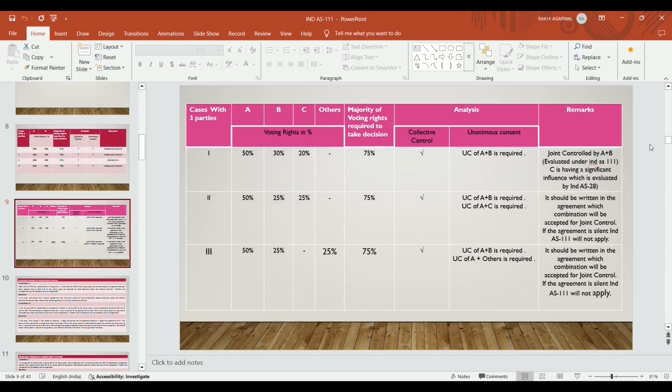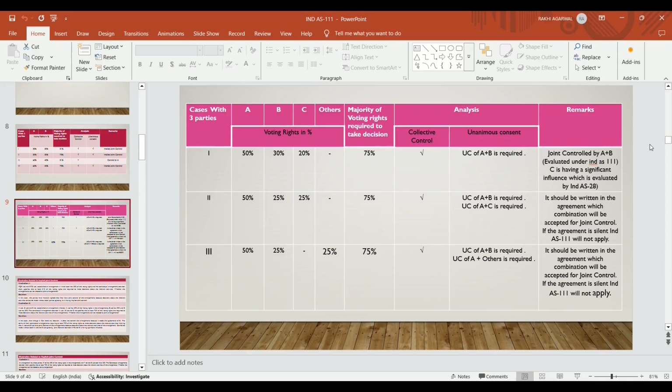If A and B collectively take a decision, then they are able to take it. If B and C collectively want to take a decision, they won't be able to, because if B and C join hands, it becomes only 50%, since B has 30% and C has 20%. The majority vote required is 75%, so they cannot take a decision. But if A and B join hands, they will be able to take a decision because they fulfill the required condition. So 50 plus 30 becomes 80%.